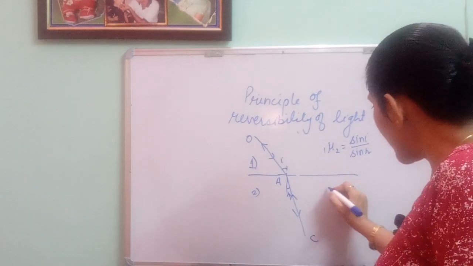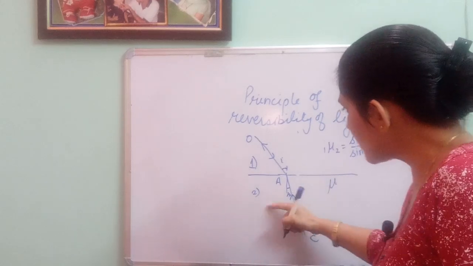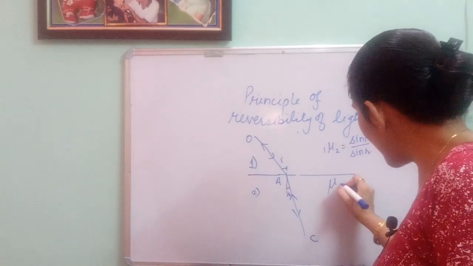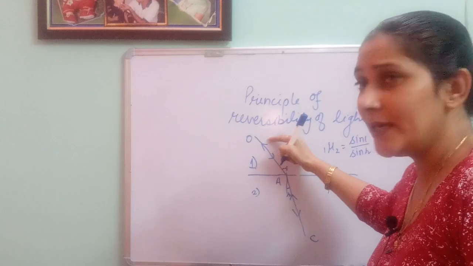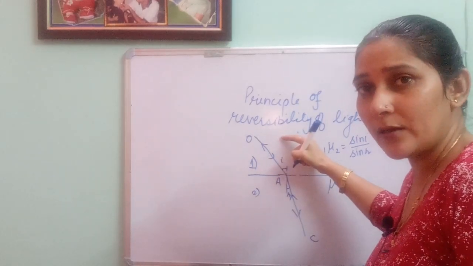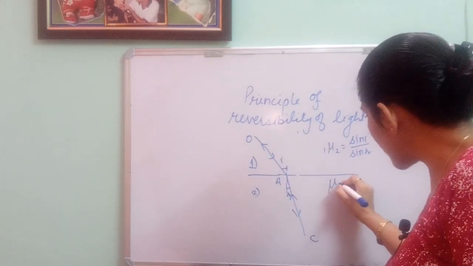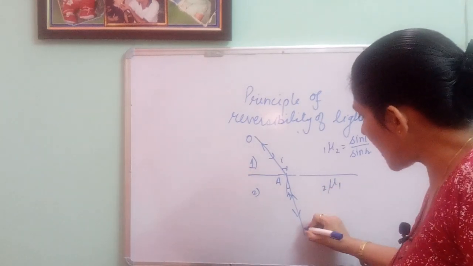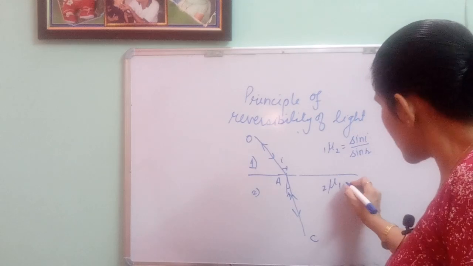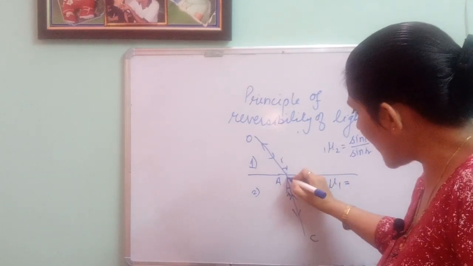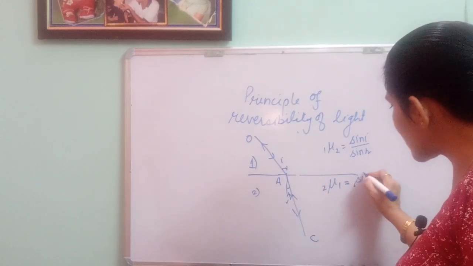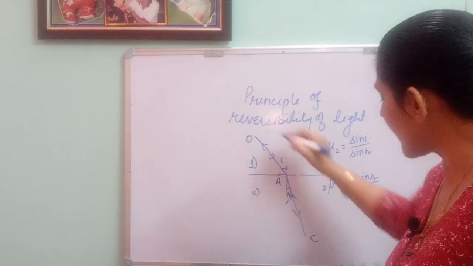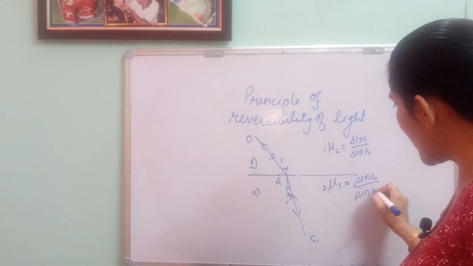But what happens when it is coming from medium 2 to 1? In that situation, the medium in which the light ray goes after refraction, we write that here. So refractive index of 1 with respect to 2, because now the light rays are coming this way, is equal to the angle of the medium it comes from first, that is sin R, upon the angle of the medium it goes into next, that is sin I.